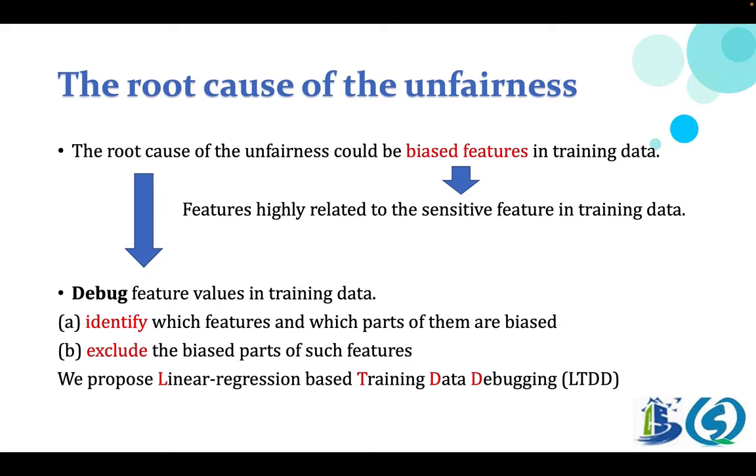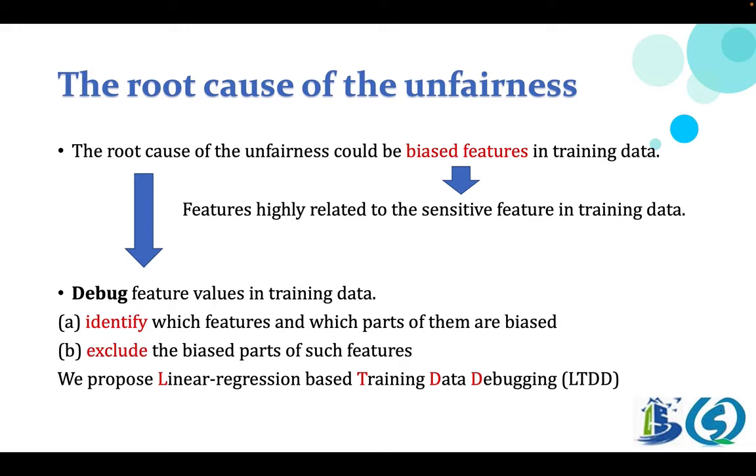To obtain unbiased features, we try to debug feature values in training data, which concludes two main steps. First, we identify which features and which parts of them are biased, and then we exclude the biased parts of such features to recover as much useful and unbiased information as possible.